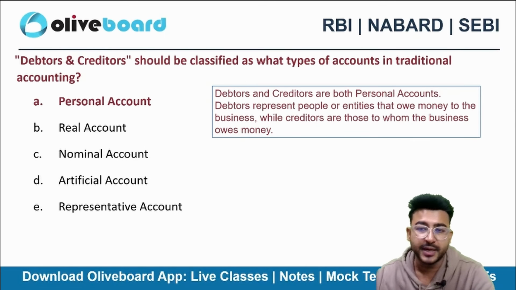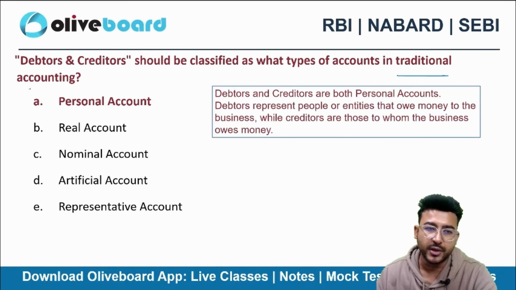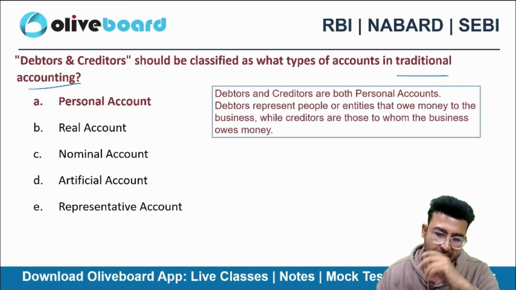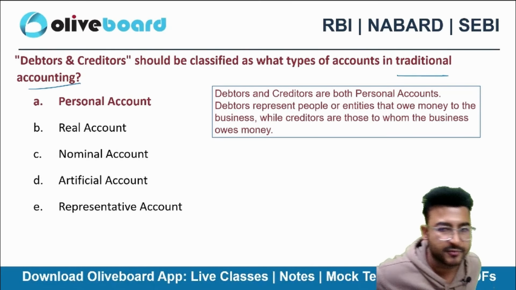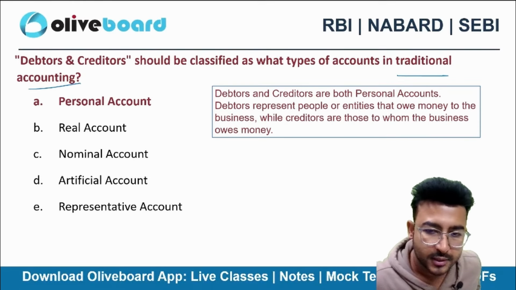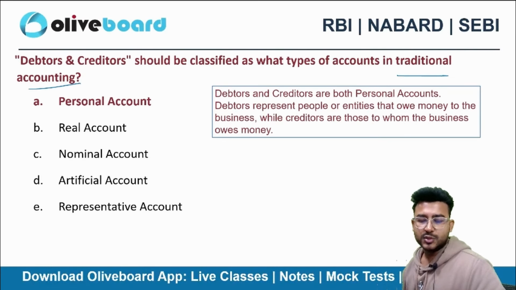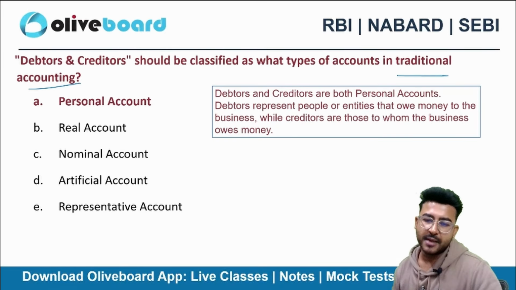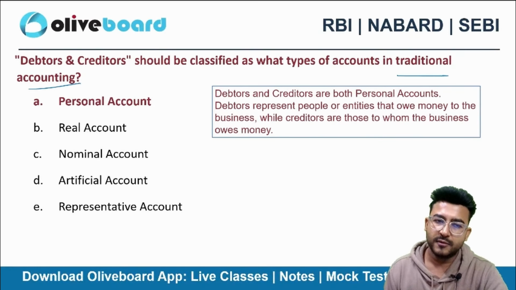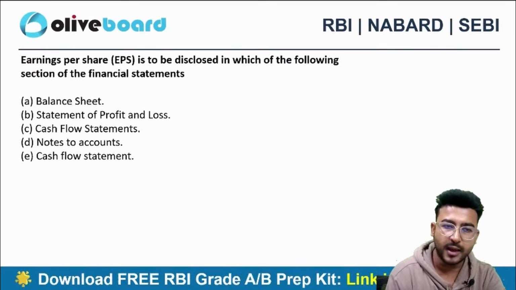Now this is from the traditional concept of accounting, which is very, very important for your examination. Traditional rule of accounting is very, very important. You don't have to make journal entries by using the traditional rule, but so many questions are there in the SEBI Grade A examination that they're asking from this particular traditional accounting concept.